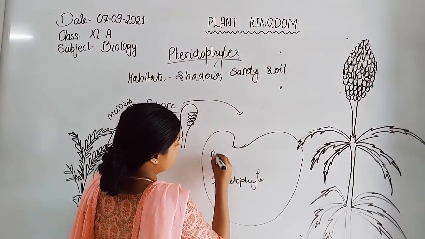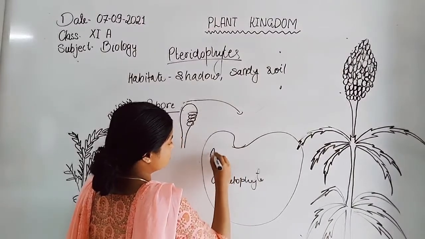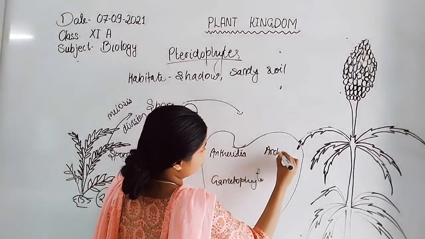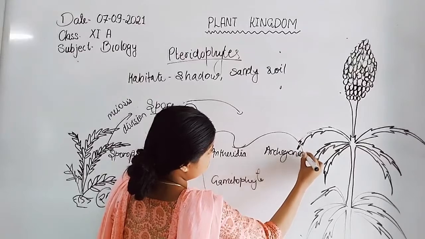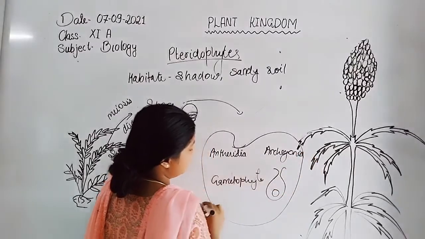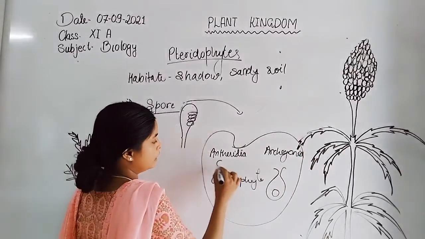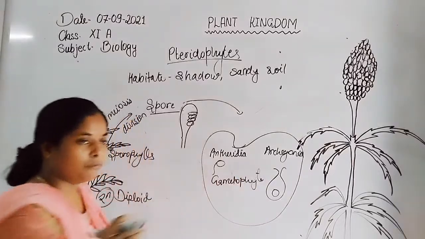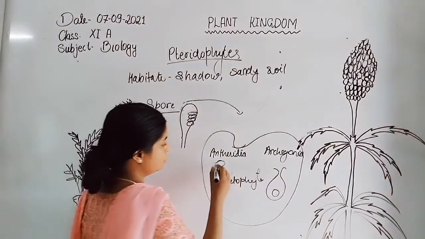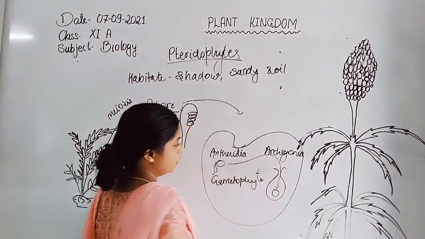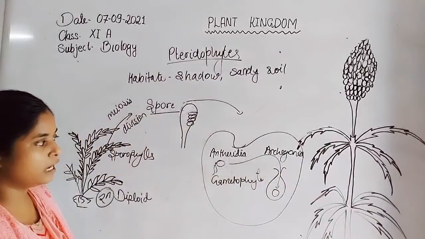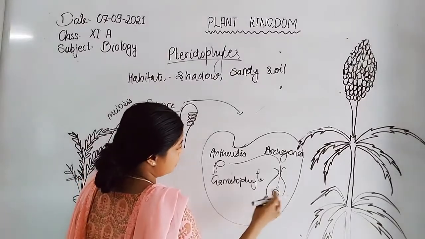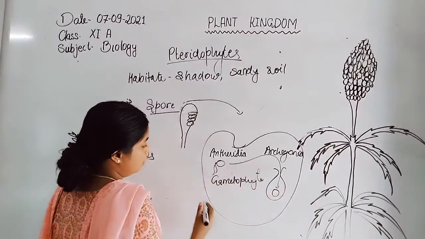Male antheridia and archegonia both. In the archegonia, the egg is present, and in the antheridia, the motile sperm are present. Now, when the rainwater comes, because they are flagellated, they transfer into the archegonia of the female reproductive part, and thus they fuse with the egg of the female and form a zygote.